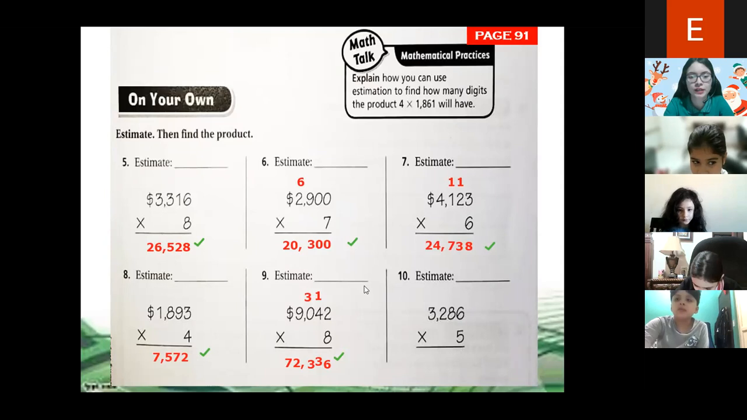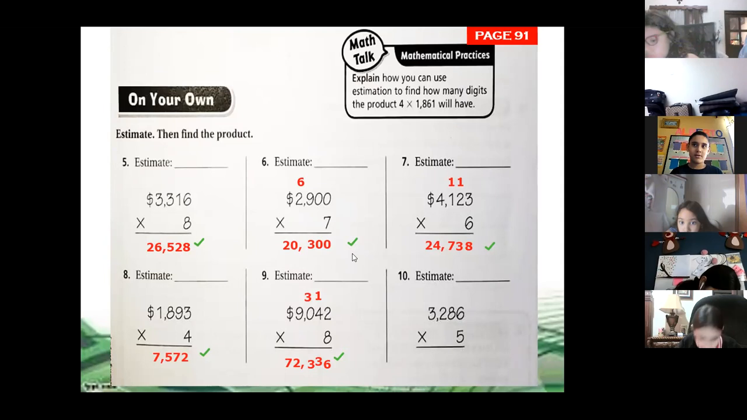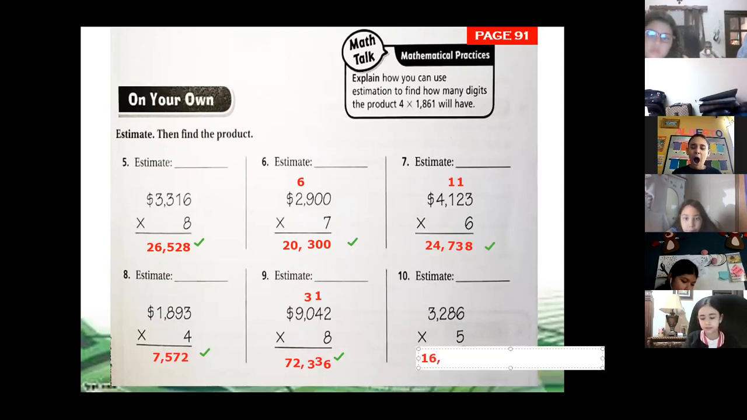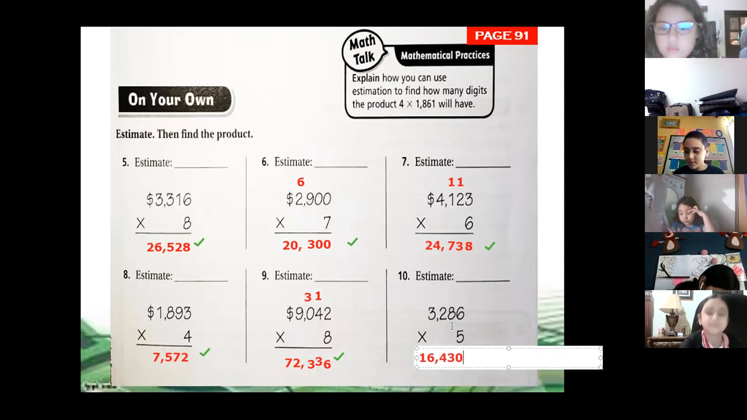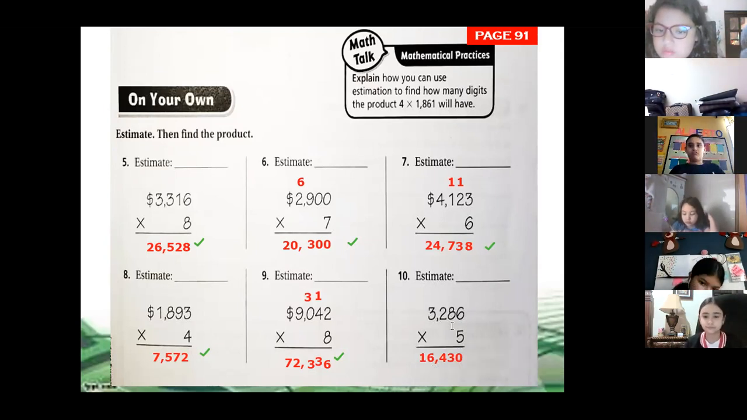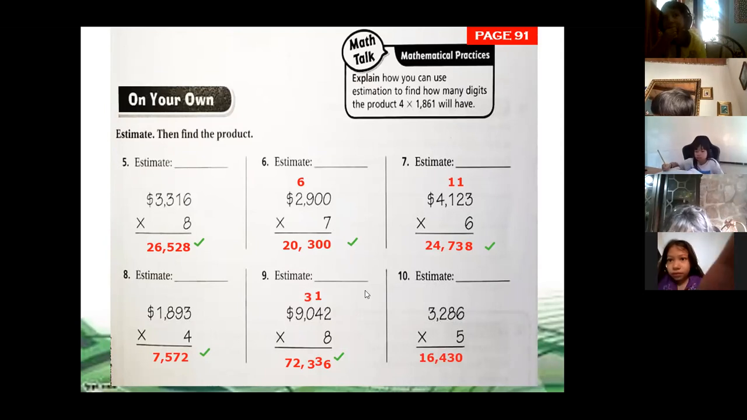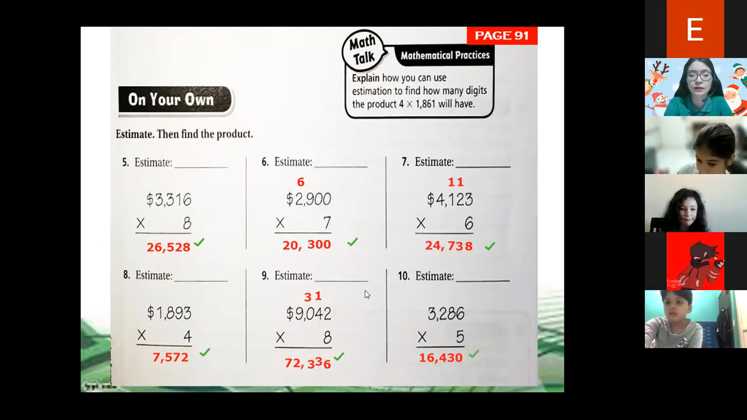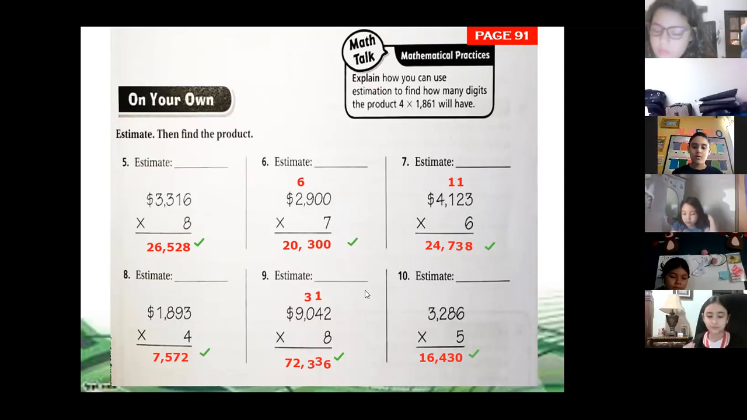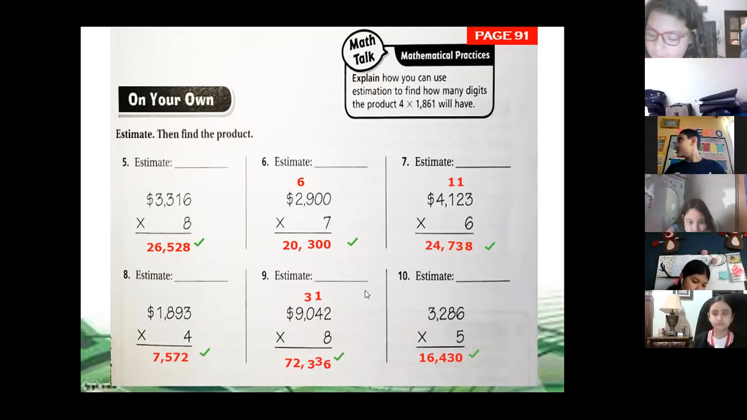Isabella, you want to share the answer? Yes. 16,430. Is that the answer that you have, class? Yes. That's right. That is the answer, 16,430. You multiply 6 times 5, then you multiply 8 times 5, 2 times 5, and 3 times 5. Yes, that is the answer.